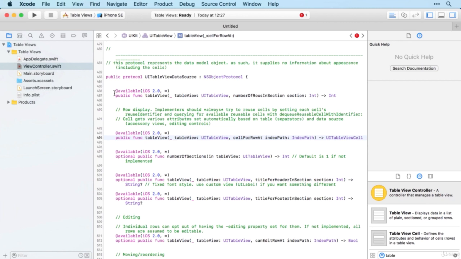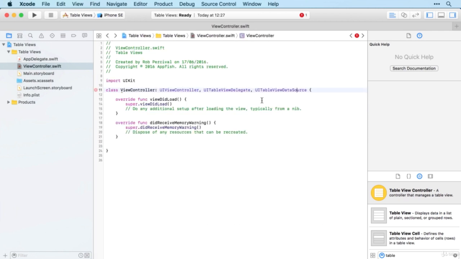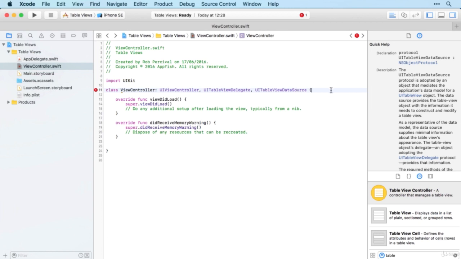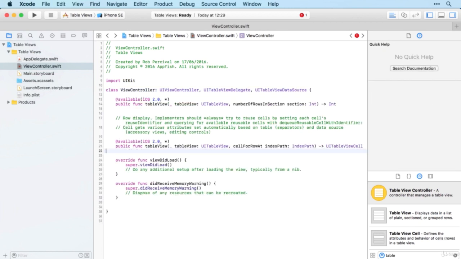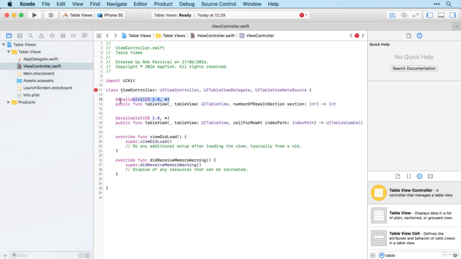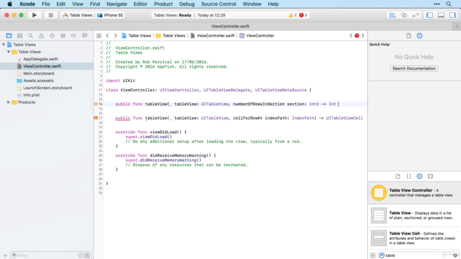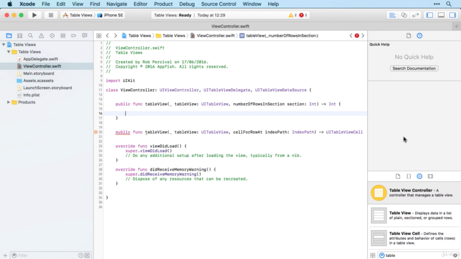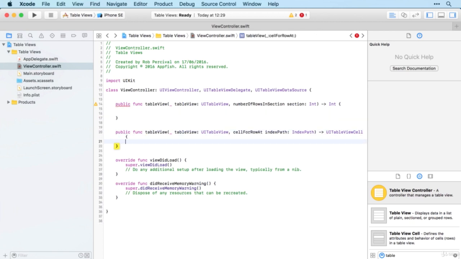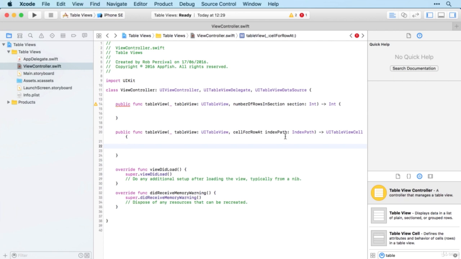We'll explain more about what they do in a minute, but for now, just select those, copy them, and then bring them back to your viewcontroller.swift file, and then we're just going to paste them in like that there. And I'm going to get rid of the comments and the available message. We don't need that. And I'm just going to add in curly brackets to contain the code for those two methods. So ignoring the messages for now, let's just be clear what these two methods are doing.